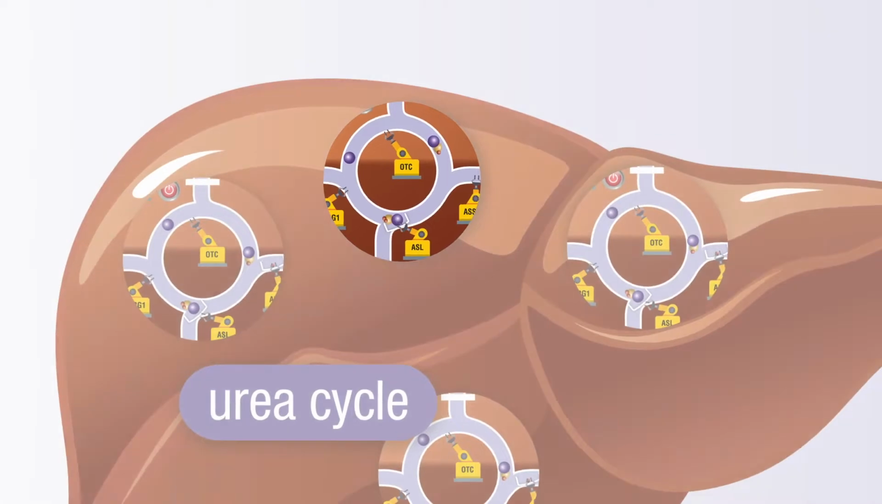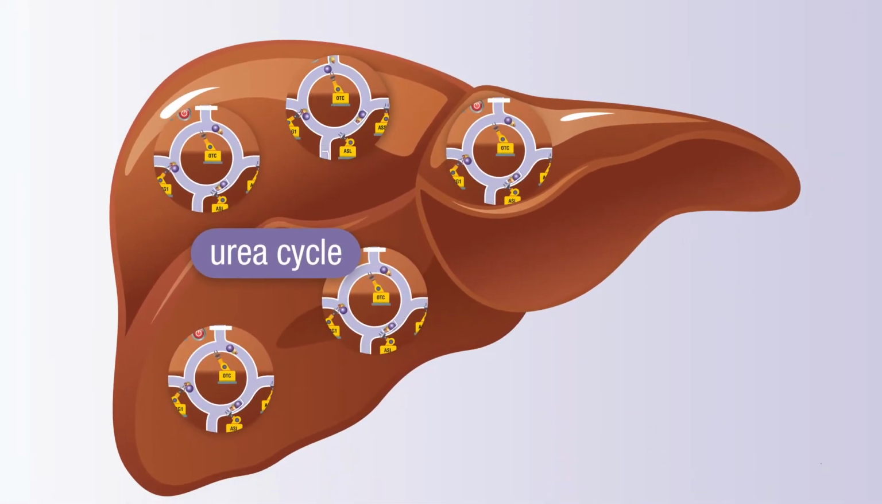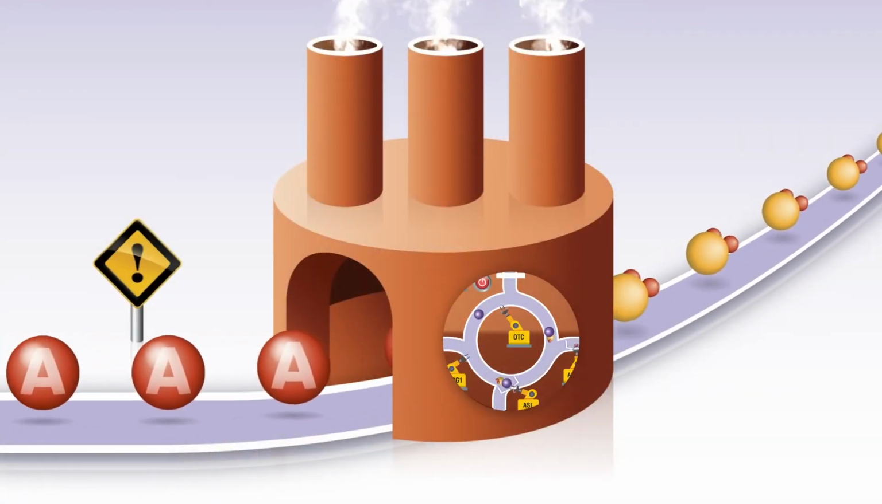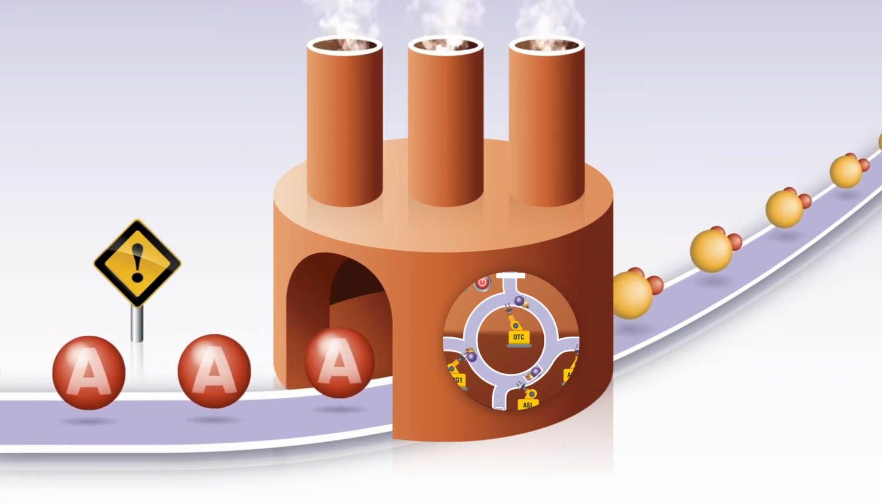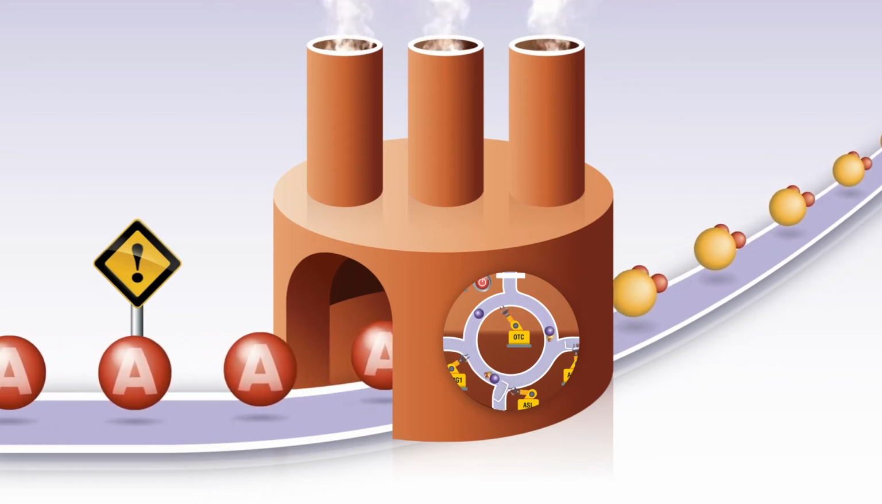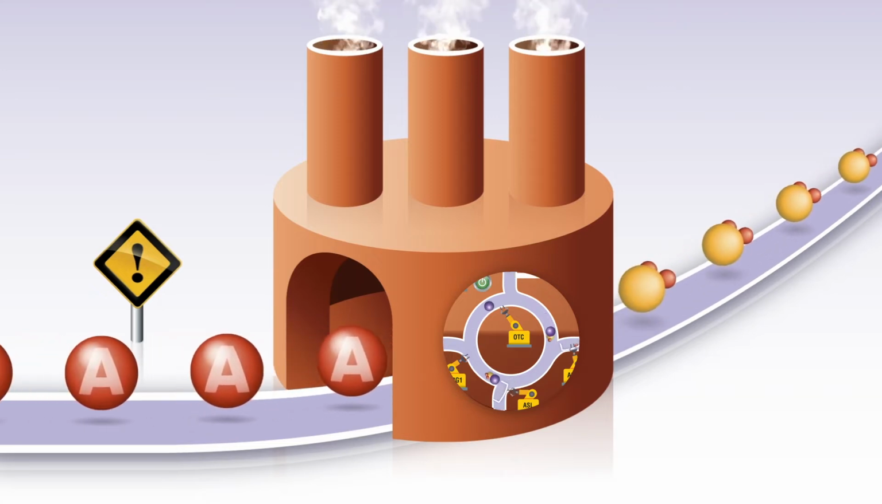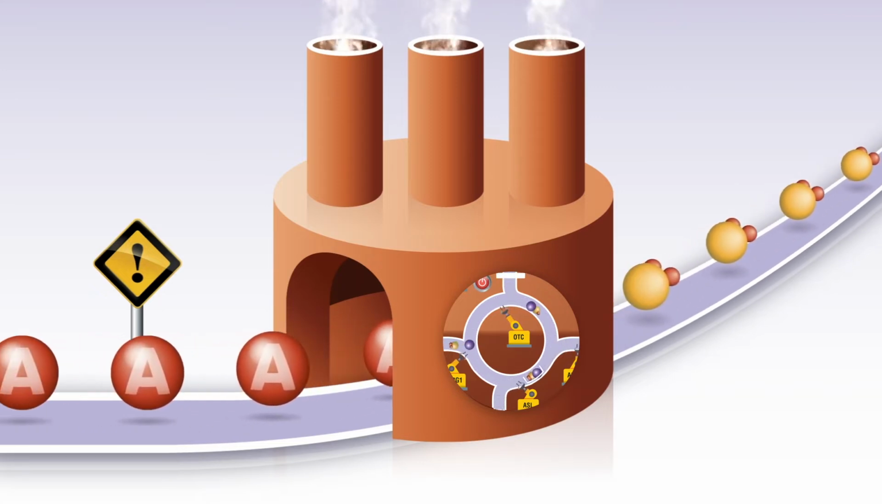Let's take a closer look at the urea cycle. The urea cycle takes place inside the liver. The liver is the main ammonia detoxification center in the body. It is like a factory where a number of production steps, one after another, are taken by different workers. They represent enzymes. These enzymes help to transform the toxic raw material ammonia to the end product urea.